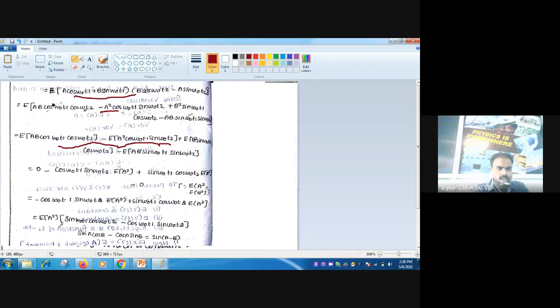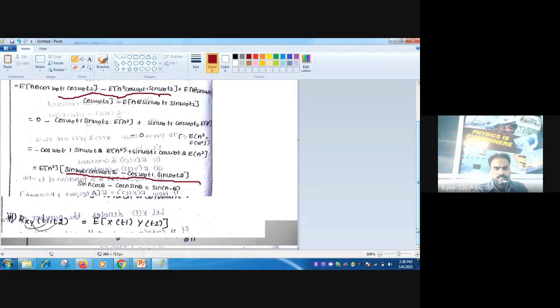So once you take E of A squared as common, you will have sin omega 0 t1 cos omega 0 t2 minus cos omega 0 t1 sin omega 0 t2, right? So it is of the form sin A cos B minus cos A sin B. That is equal to sin of A minus B. The formula for sin of A minus B is sin A cos B minus cos A sin B.